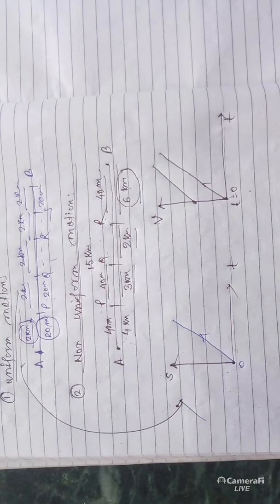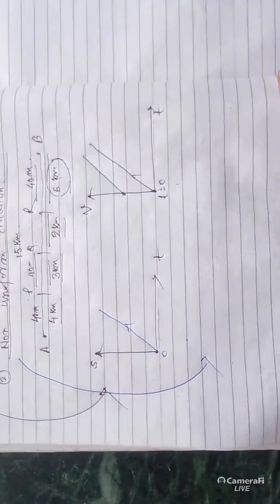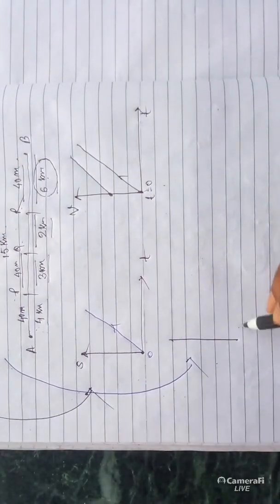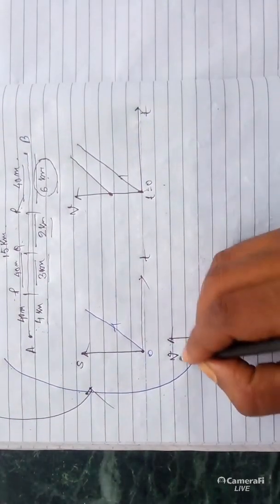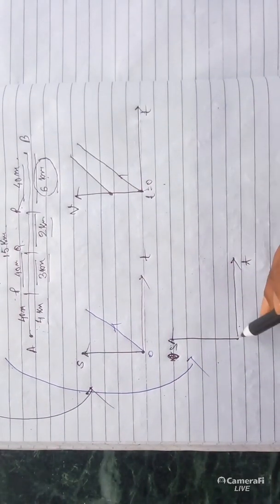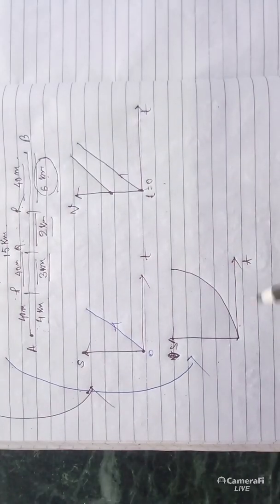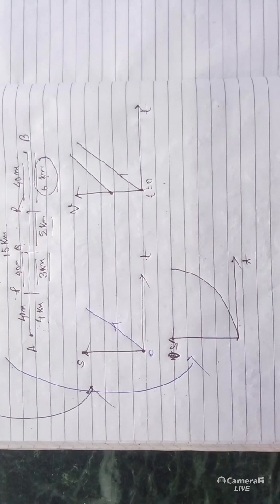But non-uniform motion, how will you define it? Non-uniform motion means the acceleration may increase or decrease. Come to the non-uniform motion. How does it look? Notice. For non-uniform motion, suppose the S versus T graph, it may be like this. You can understand from this that equal distance is not traveled in equal intervals of time. So this is non-uniform motion.